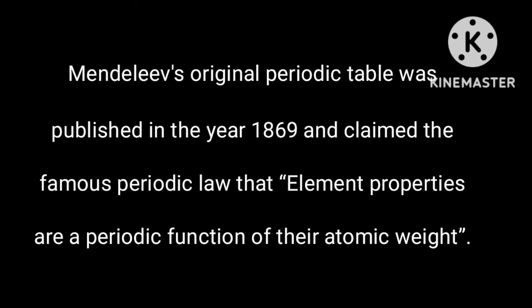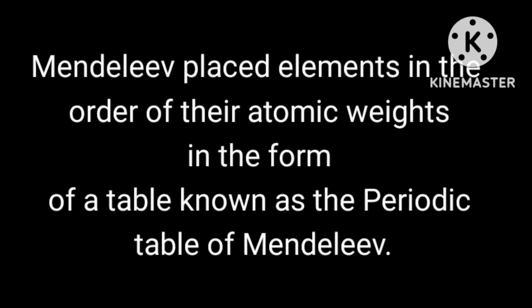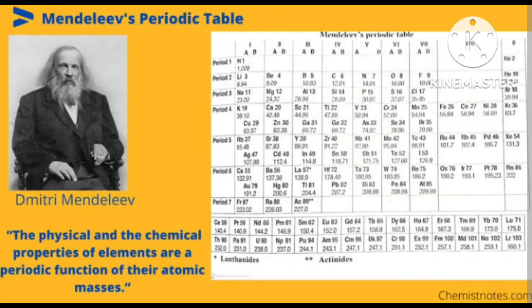Later, Mendeleev started his work when 63 elements were known. He examined the relationship between the atomic masses of the elements and their physical and chemical properties. In Mendeleev's periodic table, vertical columns are called groups and horizontal rows are called periods. According to Dmitri Ivanovich Mendeleev, a Russian chemist, the properties of the elements are a periodic function of their atomic masses. He further notes that elements like oxygen and hydrogen are very reactive.